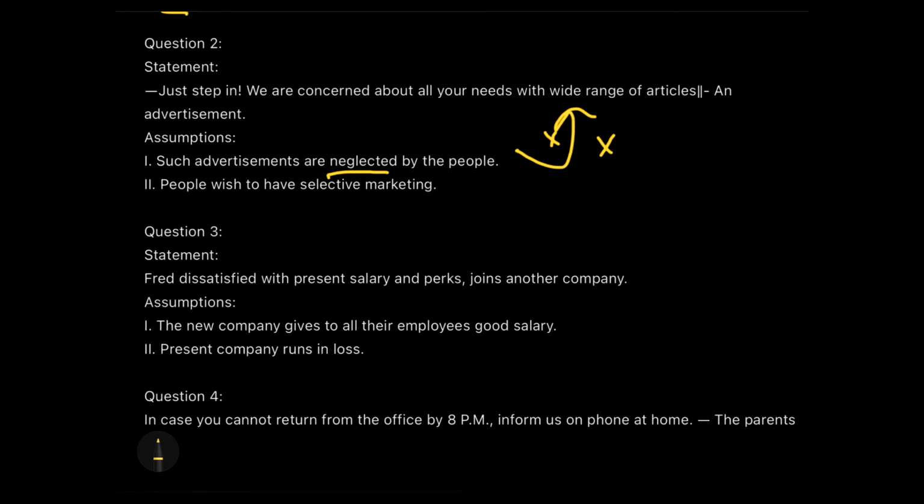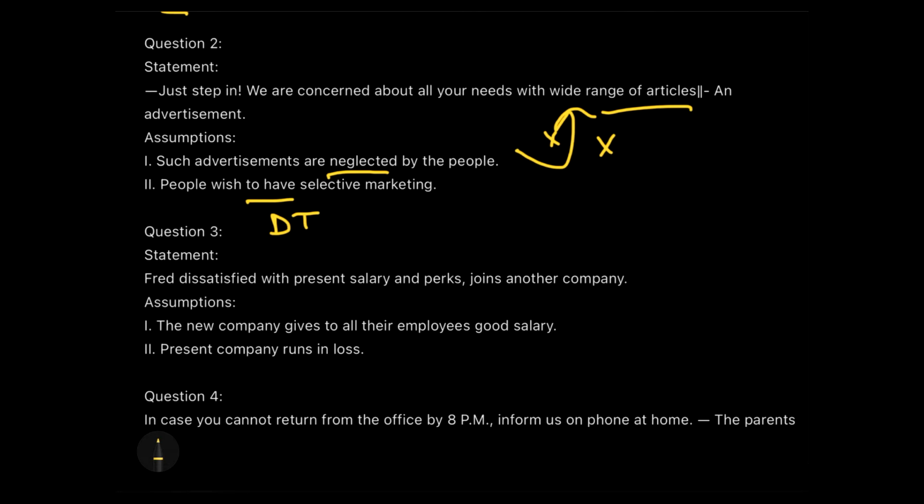Now if I move next, I'll see people wish to have selective marketing. Can this affect my statement? I'll use the denial test here. If people do not like selective marketing, will they go and search for a range of articles? Not really. So here, denying assumption number 2 actually collapses statement number 1, the only statement.